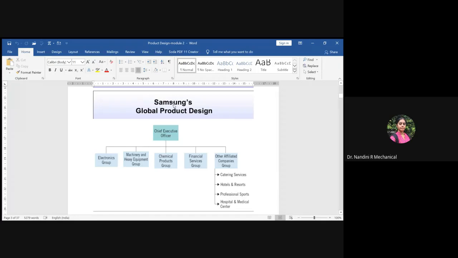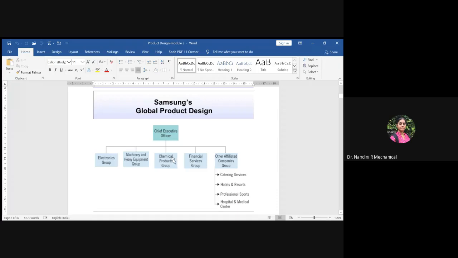Since Samsung is basically an electronic device company, with that example, we can say there'll be one department related to electronics. Since they manufacture many devices, they should have some heavy equipment and machineries which are needed to make the device. So you'll have one more department called the machinery and heavy equipment group. Then, in order to get the materials needed to manufacture a product, you should have a chemical department who will play with the materials, who will select the optimized material with good functional requirements. So there'll be a chemical product group.